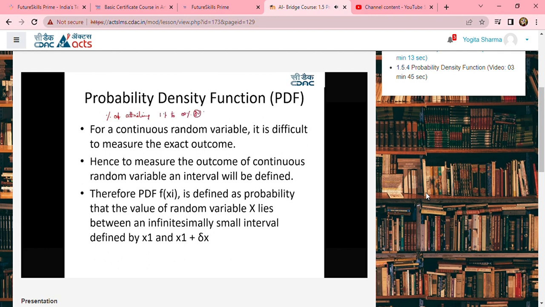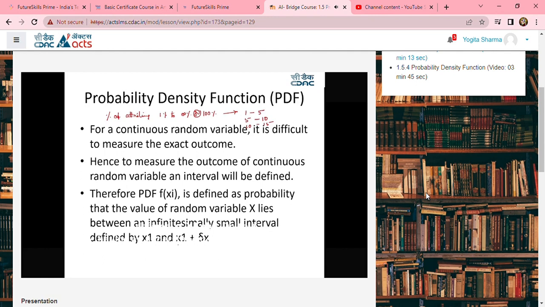Now, here what we do is we define an interval, saying that what is the probability that an employee attrites is around 1% to 5% probability, or 5% to 10% probability, or 10% to 15% probability, right? So this is how we divide the outcome of the continuous random variable into an interval which will be defined. Therefore, after having an understanding of how to measure the continuous random variable, the probability density function is defined as the probability that the value of random variable x lies between infinitely small intervals, which are defined as x plus delta x.